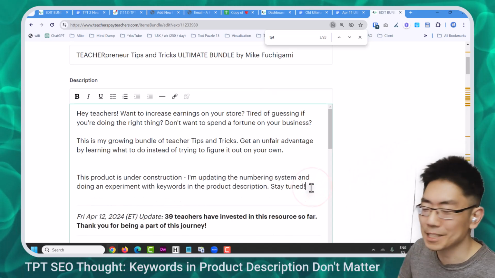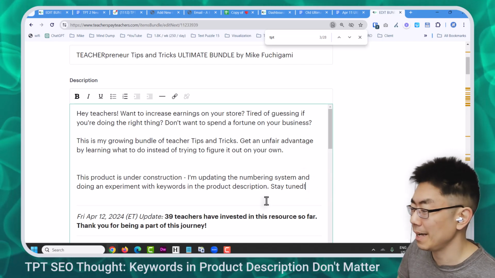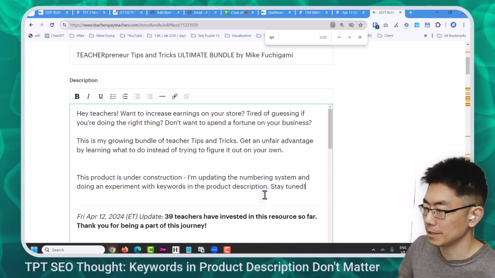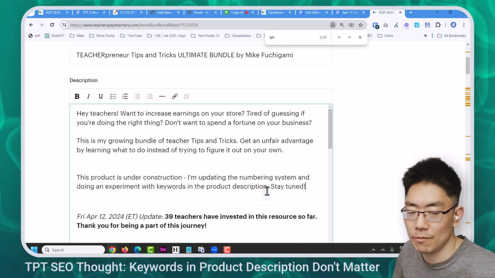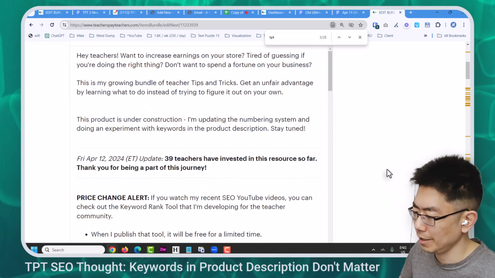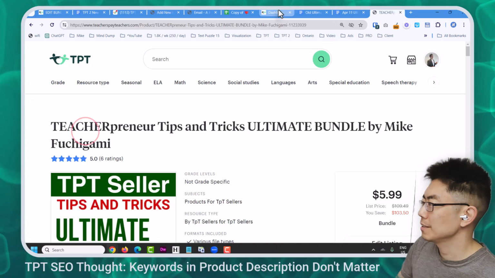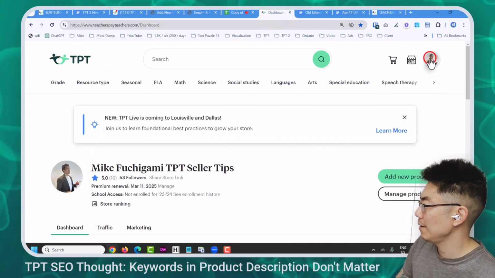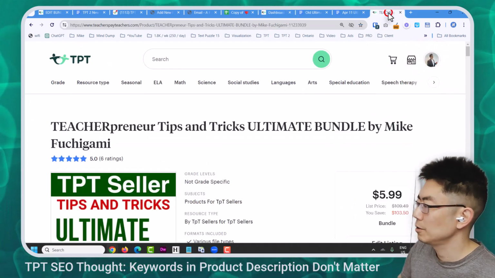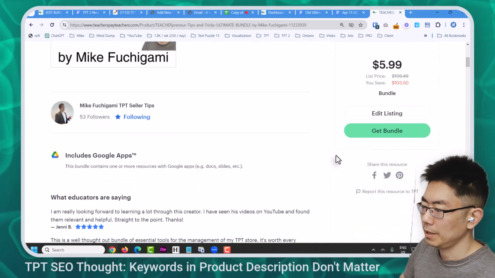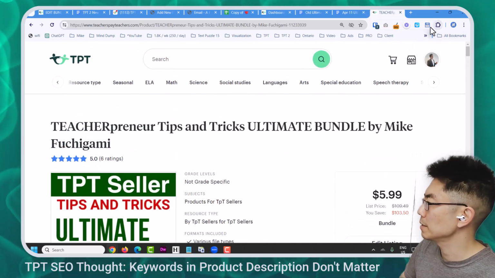Product is under construction. I'm updating the numbering system and doing an experiment with keywords in the product description because I don't want someone to leave a review. What's going on? It's not clear. Let's hit submit. Let's go to my dashboard. Let's just save the product stats. Actually, you know what? I'll do a proper update here. So this says Teacherpreneur, so let's save this page.